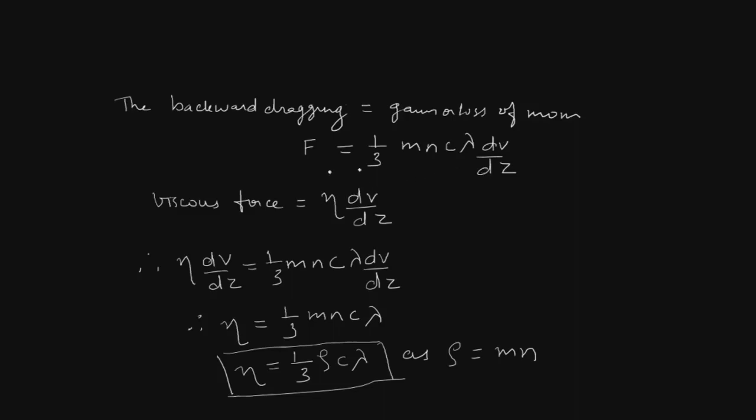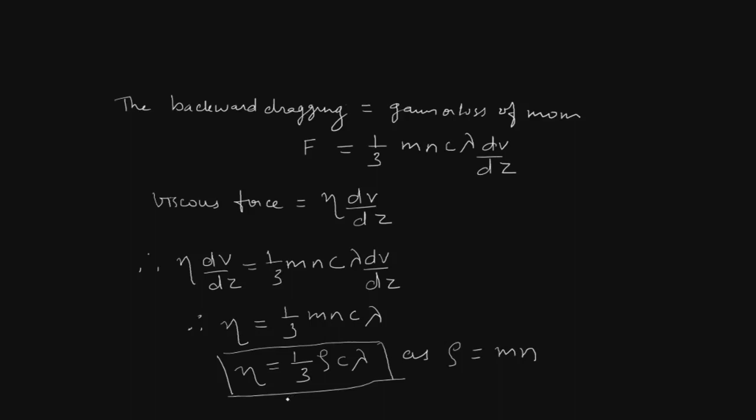Now this dragging force must be equal to the viscous force or the tangential force, which is defined per unit area as eta dV by dz. When we compare these two values, we get eta dV by dz equal to 1 by 3 m into n into c into lambda dV by dz, and therefore the coefficient of viscosity eta is equal to 1 by 3 m into n into c lambda. We can replace this m into n with the density. Eta is equal to 1 by 3 rho c lambda. This is the formula for the coefficient of viscosity.